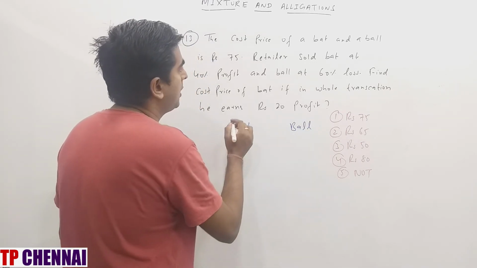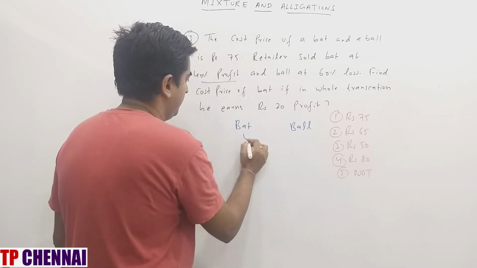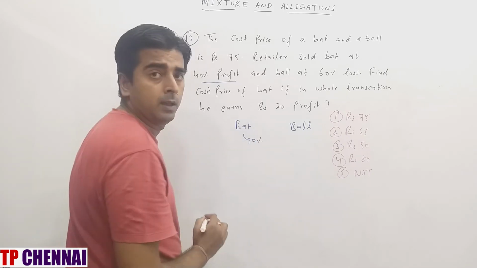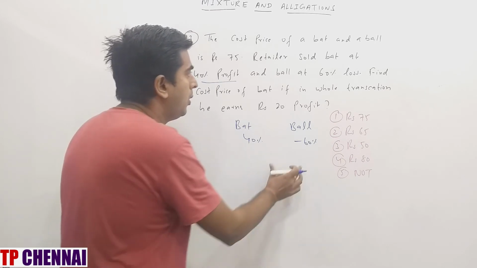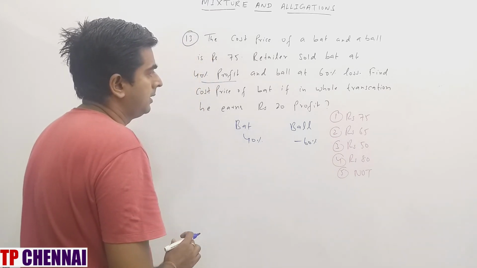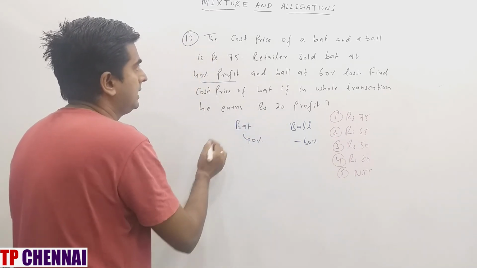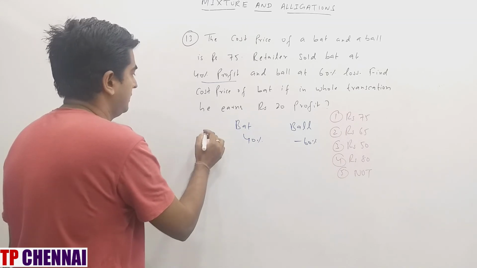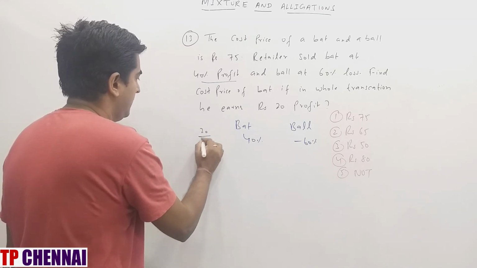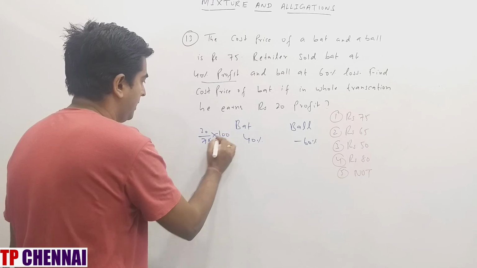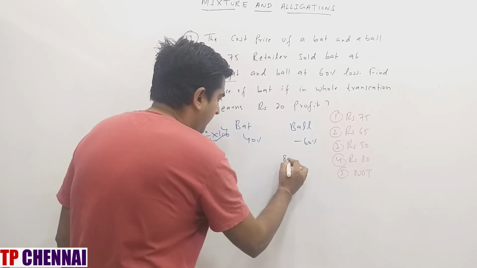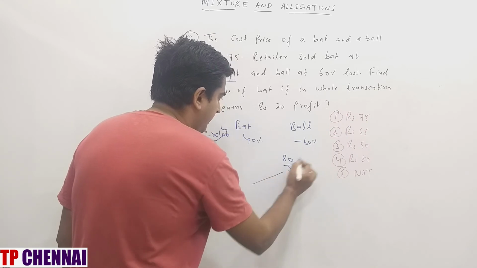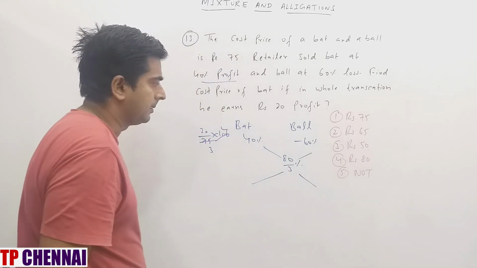In the bat, how much profit is he getting? 40%. In the ball, he is getting a 60% loss, so minus 60. Overall, how much is the profit percent? Profit is 20 and the overall cost price is this one. So 20 divided by 75 into 100. 25 3s are, 25 4s are. Overall profit percent is 80 by 3%.